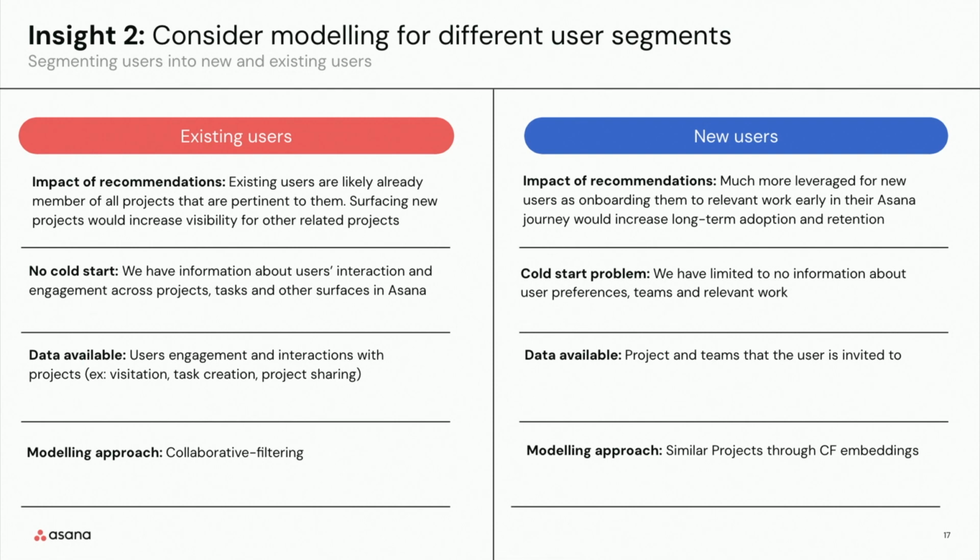To deal with this cold start problem of surfacing recommendations to new users, we just computed projects similar to a project that the user was invited to. In the previous slides, if you remember, I showed a chart that showed how we can compute similar projects based on the embeddings. We used that mechanism to surface recommendations to new users.